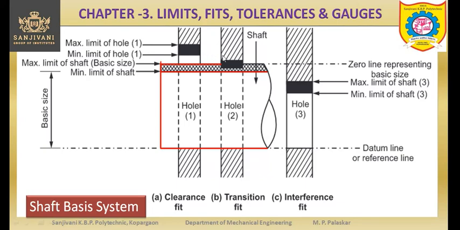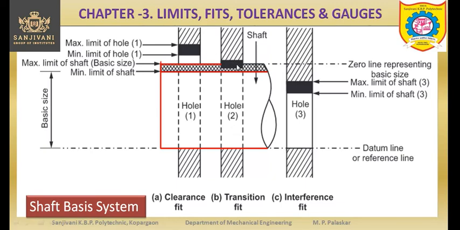So this tolerance zone is shifted closer to the shaft, and there is an overlap between the tolerance zone of the hole as well as the tolerance zone of the shaft. So this is the tolerance zone of the shaft, this is the tolerance zone of the hole, and there is the overlap. So it indicates here that the biggest shaft is larger than the smallest hole, and at the same time the biggest hole is larger than the smallest shaft. So this type of fit is nothing but the transition fit.